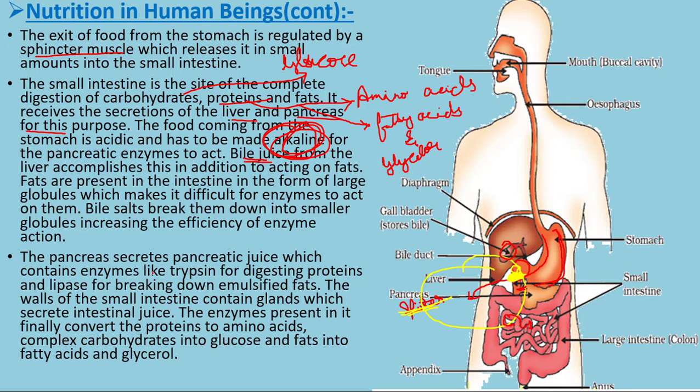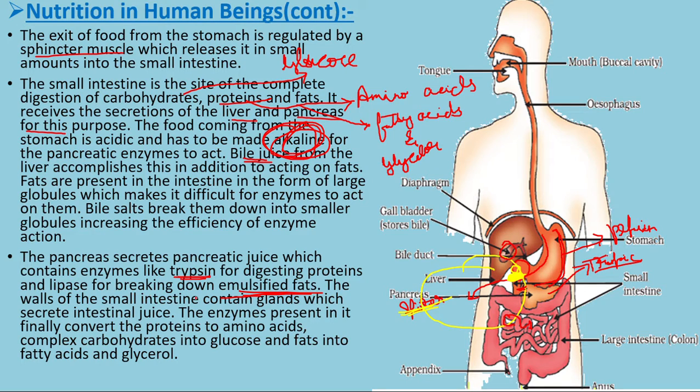The pancreas secretes a pancreatic juice, as I said before, and it has an enzyme called trypsin. The stomach has pepsin, and the pancreas has trypsin. Trypsin helps in, not digestion, it emulsifies the fats.